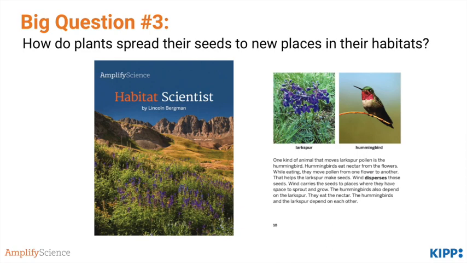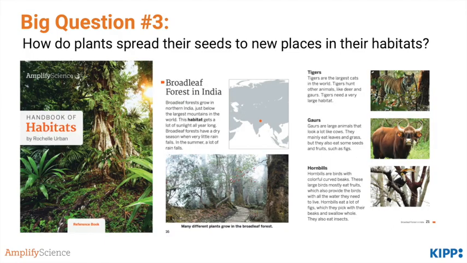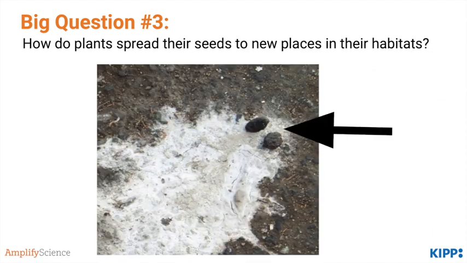Students begin this part of the unit by reading the book Habitat Scientist, which looks at the alpine biome and some of the plants and animals that live there. Importantly, it discusses how plants and animals are dependent upon one another to meet their needs. Students then read about how different animals in the broadleaf forest habitat help spread seeds and are introduced to the important idea of animal droppings.